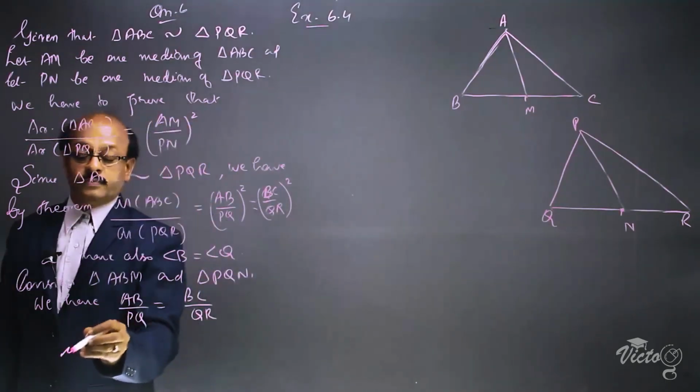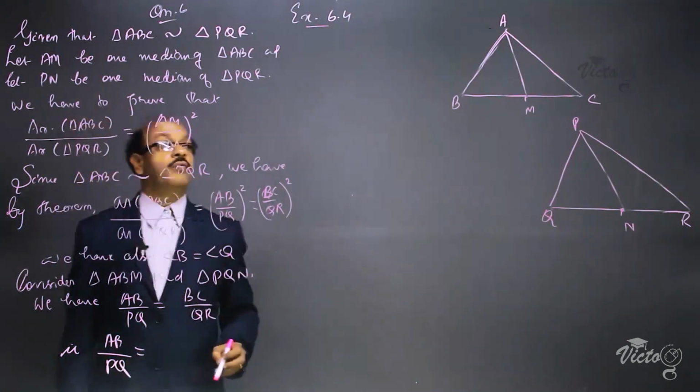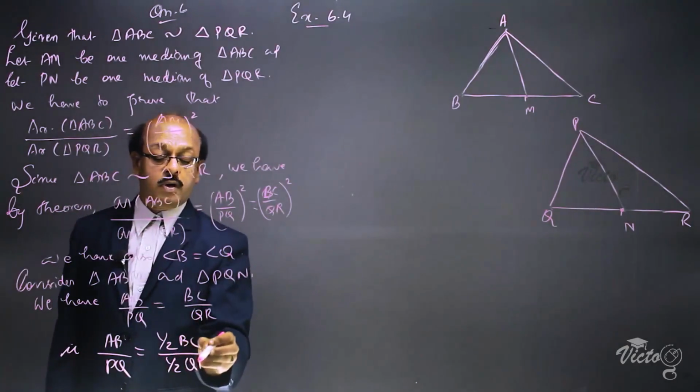That is AB divided by PQ is equal to half of BC divided by half of QR.